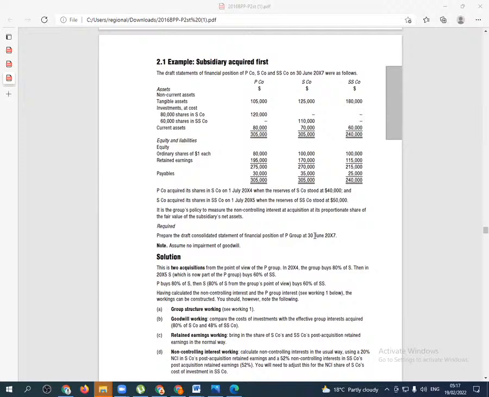Ladies and gentlemen, this is quite an interesting one. I can see something very important there: P bought S, and then S bought SS.